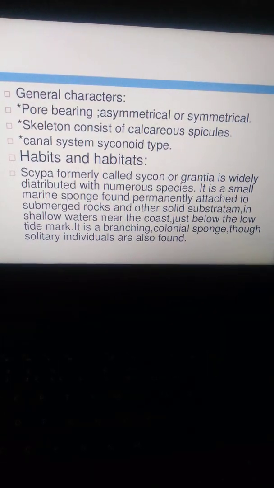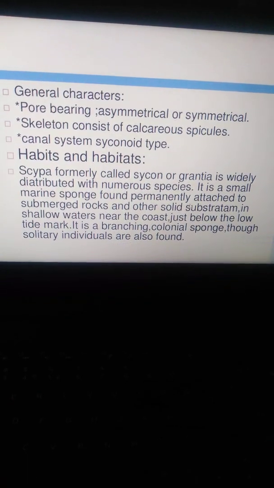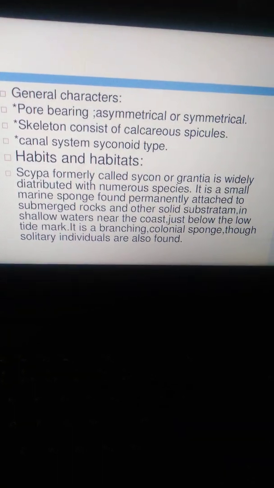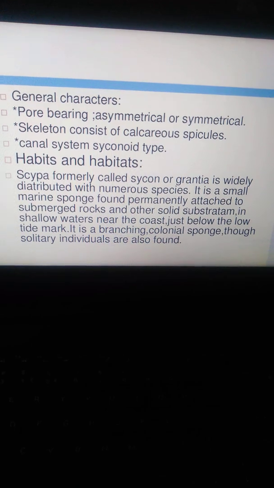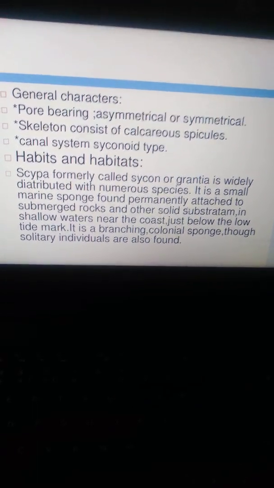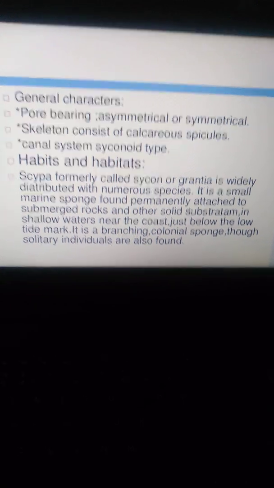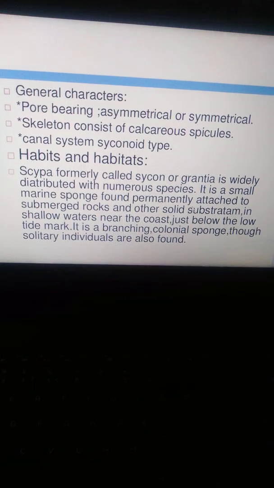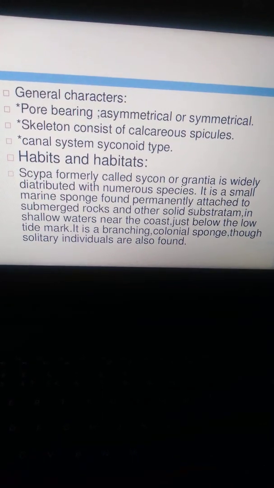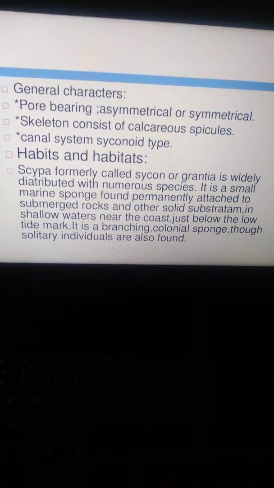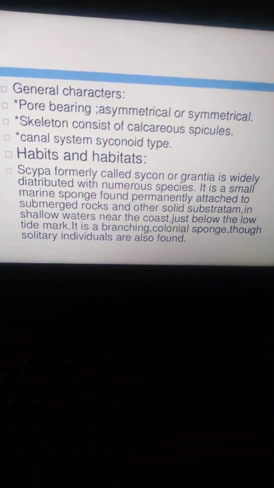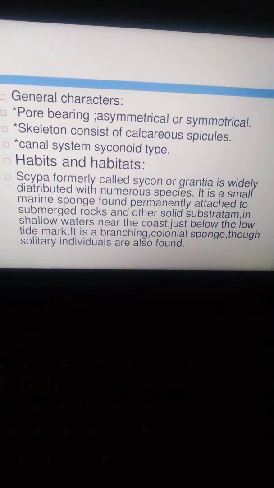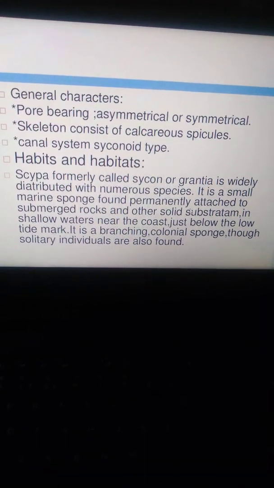And the general characters: what are the general characters? Very simply, they are asymmetrical or symmetrical, with a skeleton consisting of calcareous spicules. The canal system is a syconoid type. What are the habits and habitats? Scypha, formerly called Sycon or Grantia, is widely distributed with numerous species. It is a small marine sponge found permanently attached to submerged rocks and other solid substratum in shallow waters near the coast, just below the low tide mark. It is a branching colonial sponge, though solitary individuals are also found.